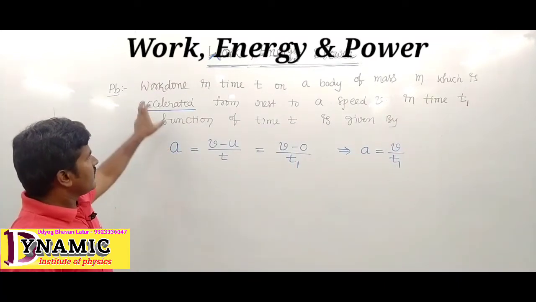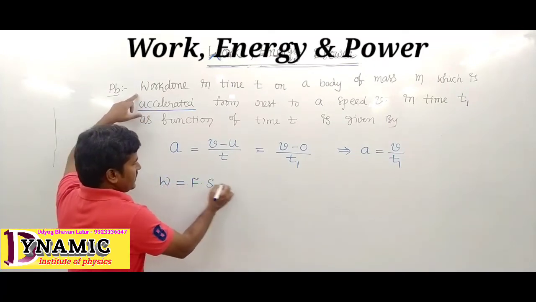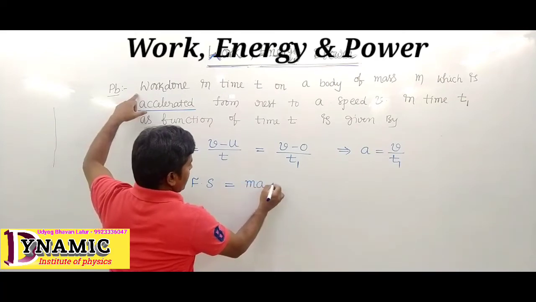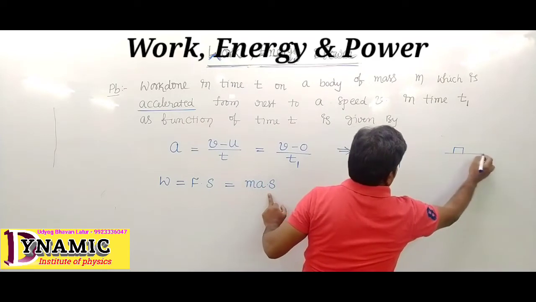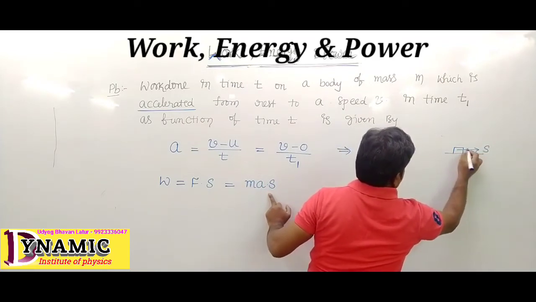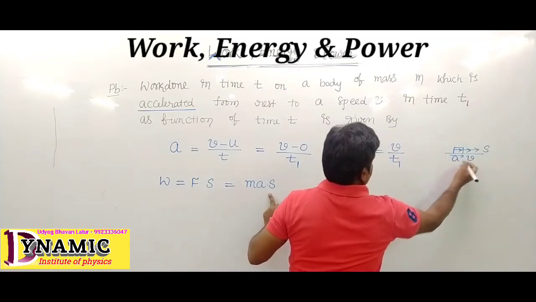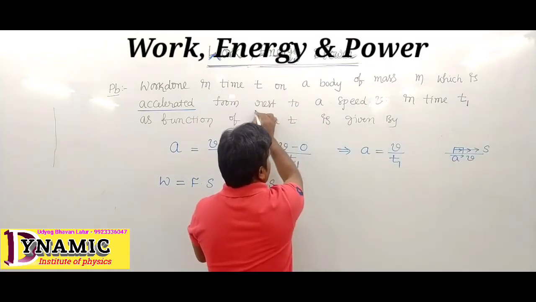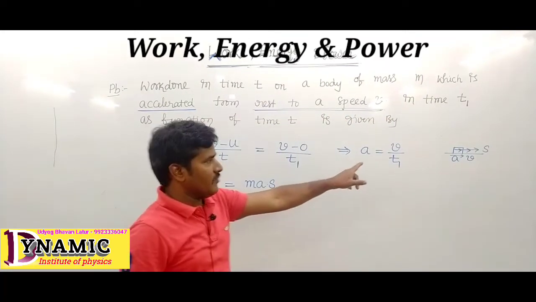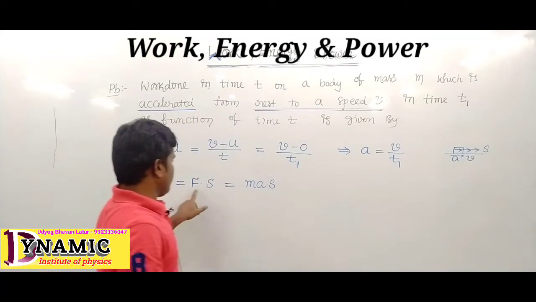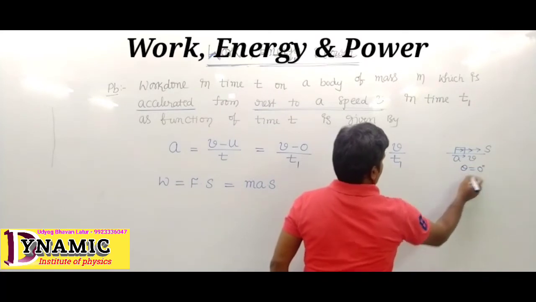Next, we want the work done, work done equals force into displacement. This is mass into acceleration into displacement. When a body is in horizontal motion, displacement, velocity and acceleration are in the same direction, because it is accelerated, speed increases from rest to v. That means accelerated motion, same direction. Then theta becomes 0 and cos 0 is 1.